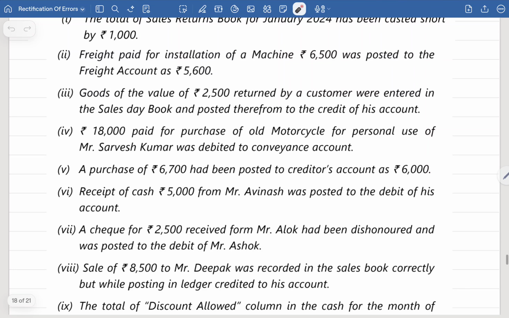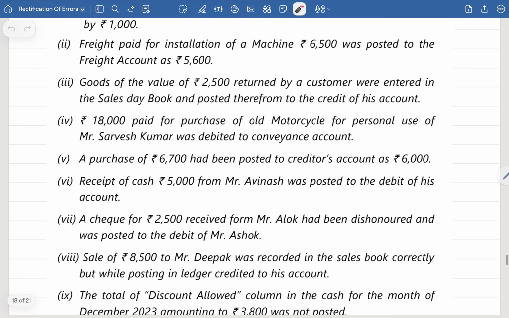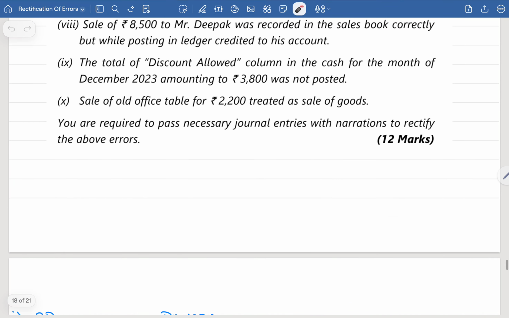Point number 4. Rupees 18,000 paid for purchase of old motorcycle for personal use. This is very, very important. The proprietor is purchasing the motorcycle for what purpose? Personal use. Personal use is called what? Drawings. So drawings account should have been debited. Use of Mr. Sarvesh Kumar was debited to conveyance account. They have wrongly debited it to conveyance account. So let us see the rectification entry.